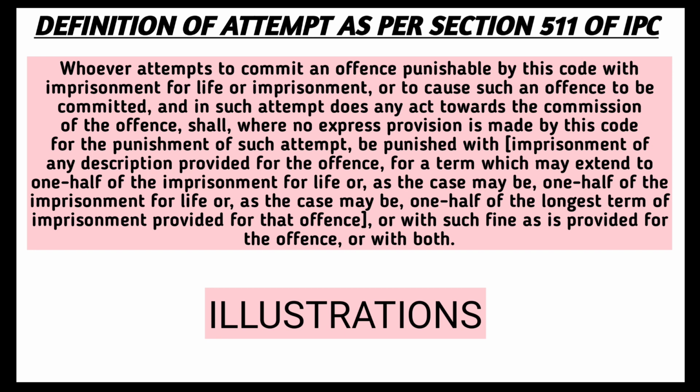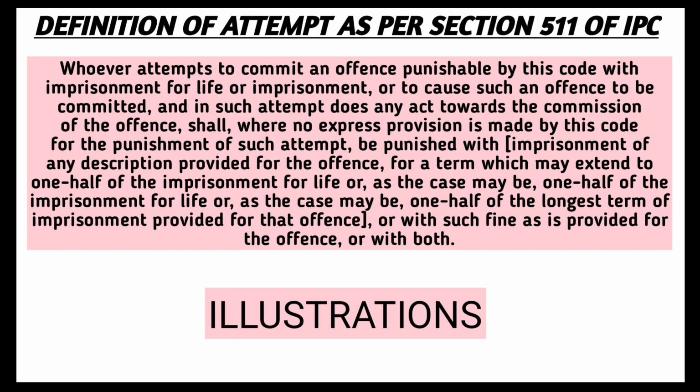Which basically means that a person is punished for an attempt when he has taken any step after preparation which is proximately connected with the commission. Which means that a person has taken any step which leads towards the commission of the crime after preparation. Attempt in general meaning is said to be an effort to achieve tasks or activities. An attempt to commit a crime occurs when someone tries to commit a crime but fails in his attempt. It is also being said under this section that an attempt is punishable by law.